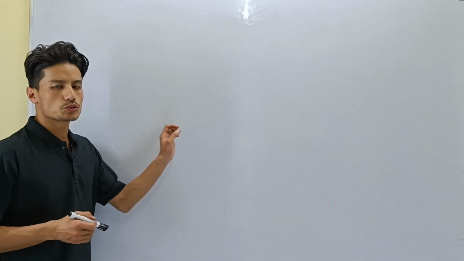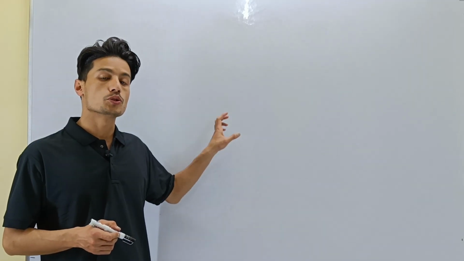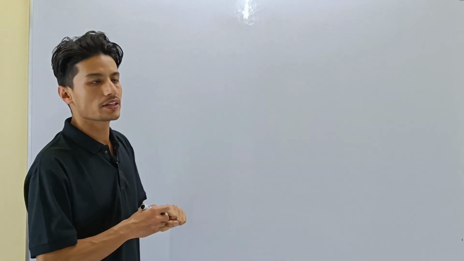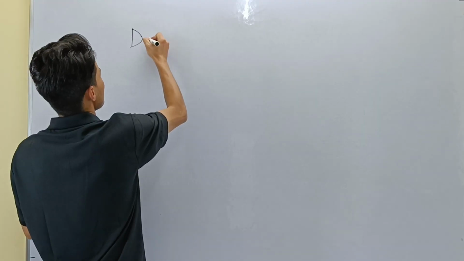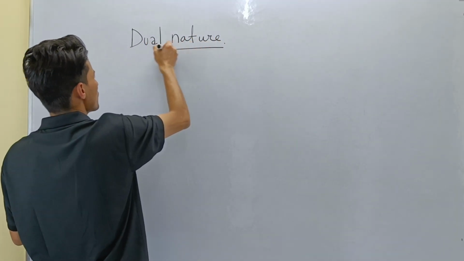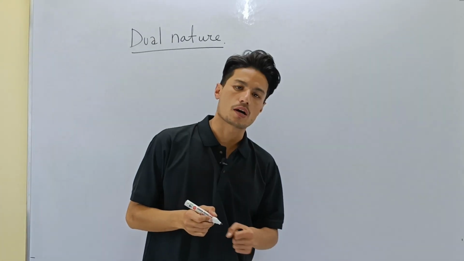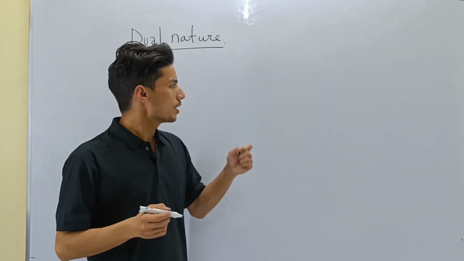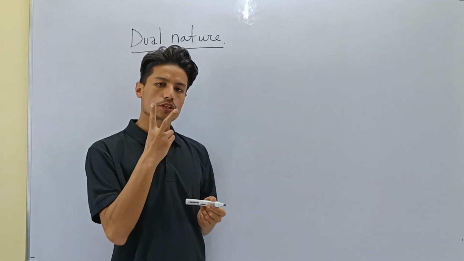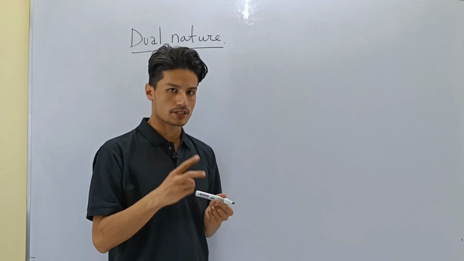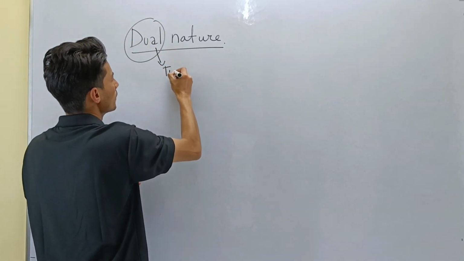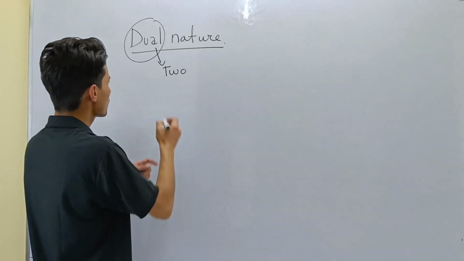So the first thing that I want to tell you all is the dual nature of light. Remember class that light has got a dual nature. Dual, D-U-A-L, dual nature. Now some of you may be wondering what is this dual nature. I will tell you. When we say light has got a dual nature, we mean to say that light has got two natures. Dual means two. So what are the two natures of light?